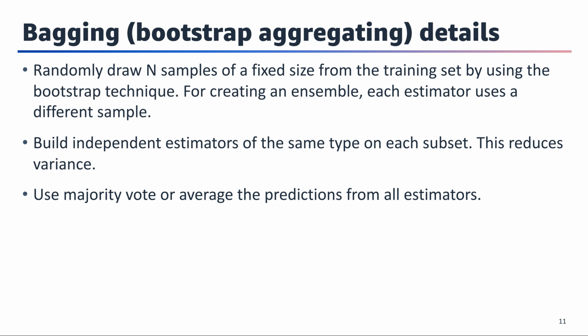Bagging is useful when you have estimators that have a variance problem. You can identify this when your training errors are much lower than the validation or test error. Bagging reduces the variance, does not increase bias, and therefore causes the test error to go down. It uses majority vote or average the predictions from all estimators.